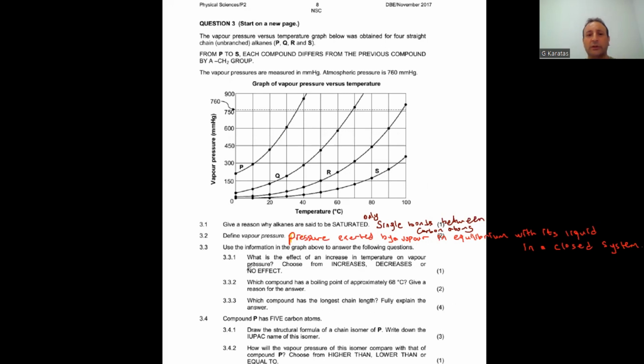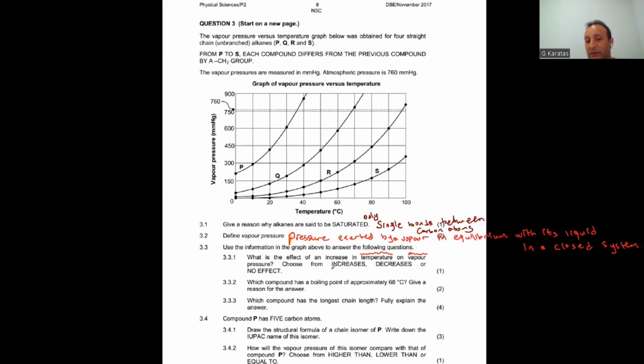The next question, use the information in the graph above to answer the following questions. What is the effect of an increase in temperature on vapor pressure? Choose from increases, decreases, or no effect. When you look at the graph, you can easily see this. When we increase the temperature from 0 to 20, you see there is an increase in the vapor pressure.